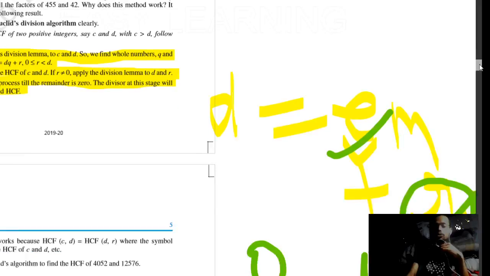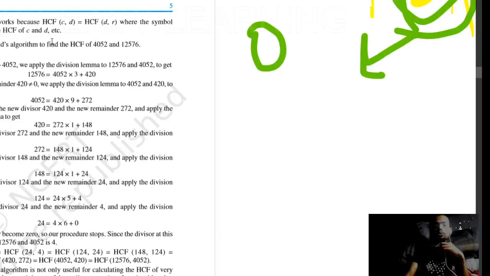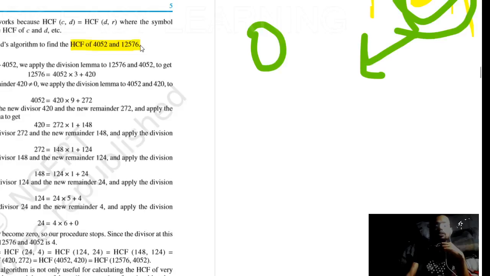Suppose we need to find the HCF of 4052 and 12,576. Okay, so which is the greater number? 12,576. So obviously we will take this as the dividend and the divisor should be 4052. Okay, it's quite obvious. Then you can do it on your own. Okay, it will go 3 times, but it will give a remainder, which is 420. So 4052 is not the HCF.